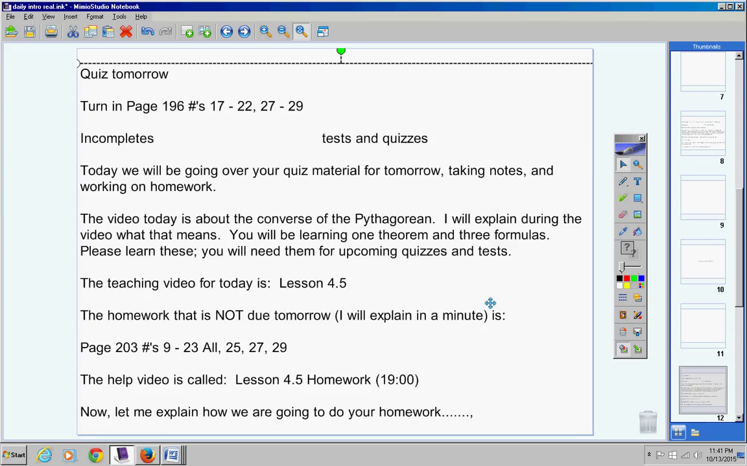I'm going to give you time tomorrow to work on it, okay? Either in class or tomorrow night, but the homework is not due until Friday. However, when the teaching video is over, Mrs. Duke, the students need to work on their homework until the bell rings. They won't finish it, but they should work on it.